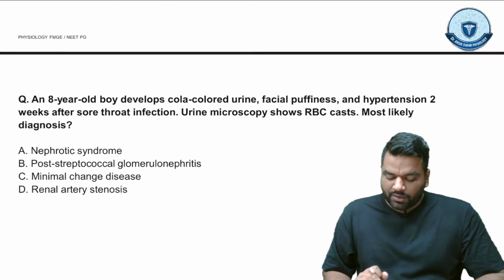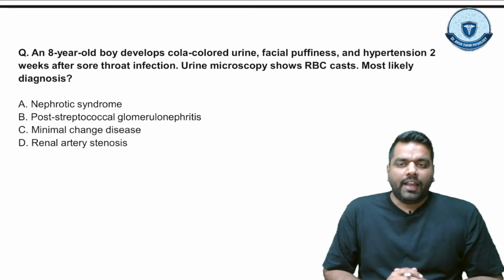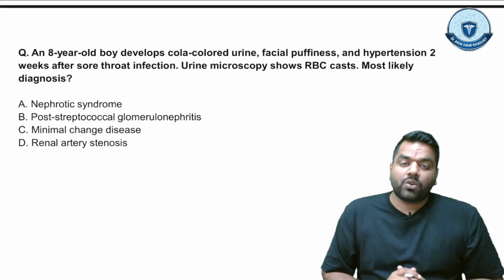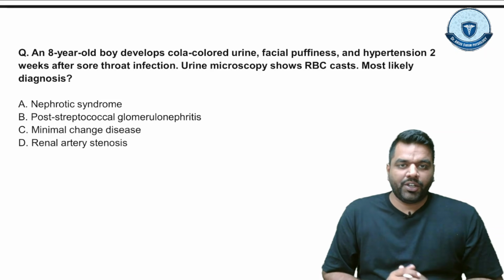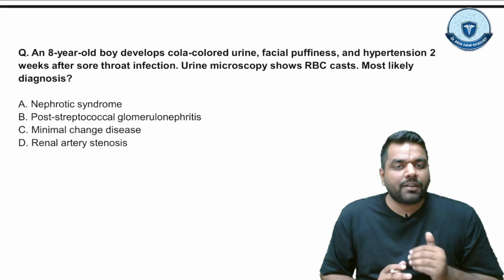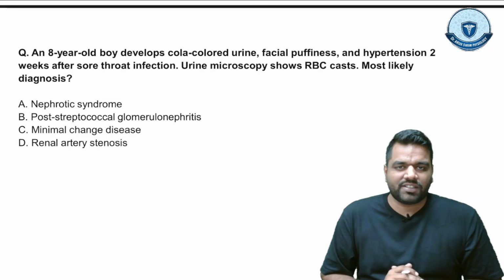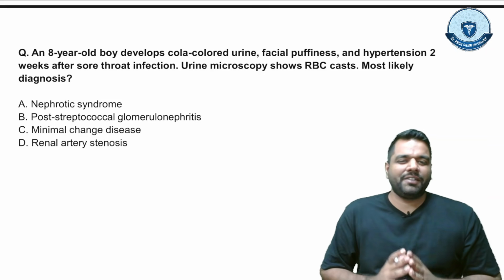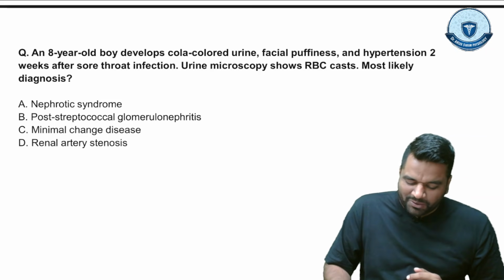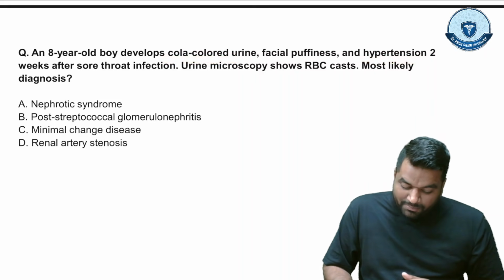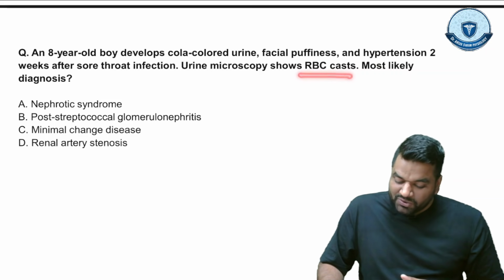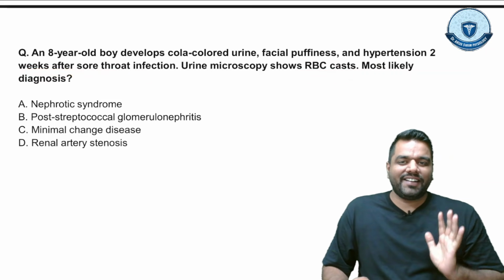Coming to the next MCQ. An 8-year-old boy develops cola-colored urine, facial puffiness and hypertension 2 weeks after a sore throat infection. Urine microscopy shows RBC cast. Most likely diagnosis? Guys, everything is given in the MCQ. You can see cola-colored urine, hypertension, RBC cast, and sore throat means some bacterial condition is there.